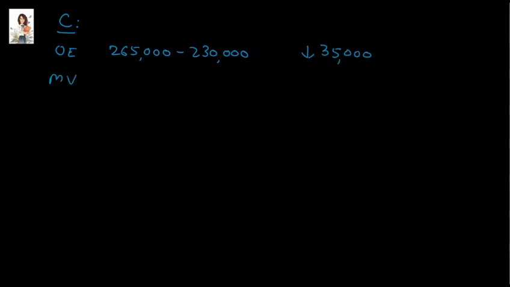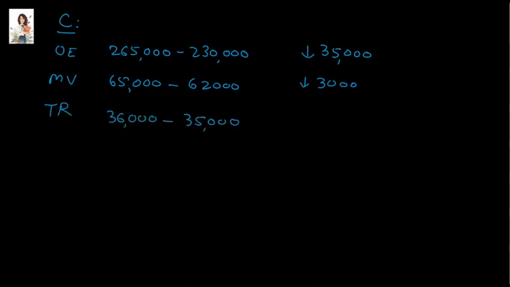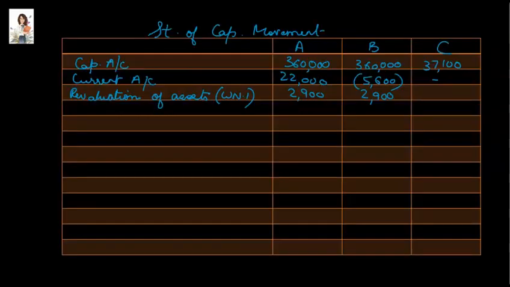In the case of motor vehicles, there was a decrease of $3,000. And in the case of trade receivables, there was a decrease on valuation of $1,000. So there was a total decrease of $39,000 in the valuation of assets on merger. It is a decrease, so it will be a negative figure because it reduces the capital.